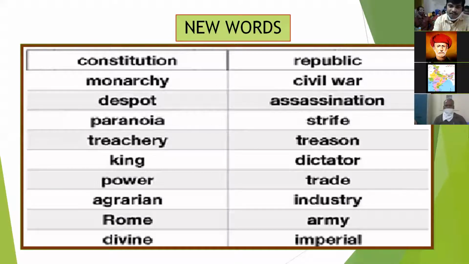The next word, imperial. Imperial is an adjective, and it means closely connected with an empire. So in the UK we have so many imperial families. Elizabeth's family is an imperial family.